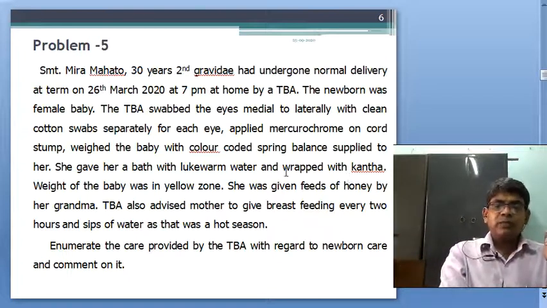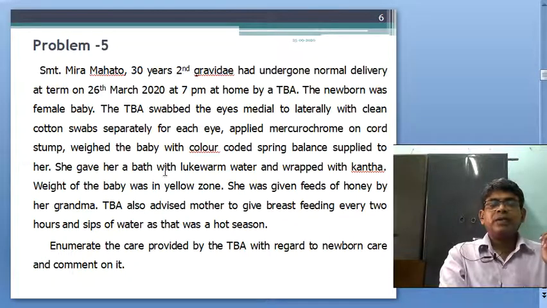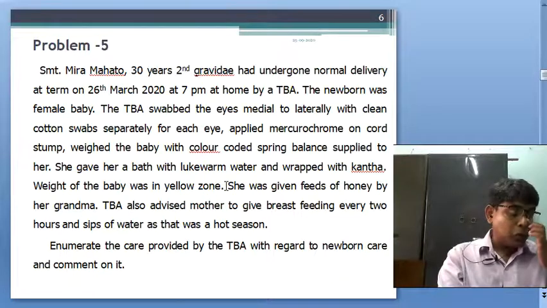This is good, but the bath with lukewarm water is not good. The weight of the baby was in the yellow zone, not green, so this is low birth weight. If in the yellow zone, the baby should not be bathed before 1 week.